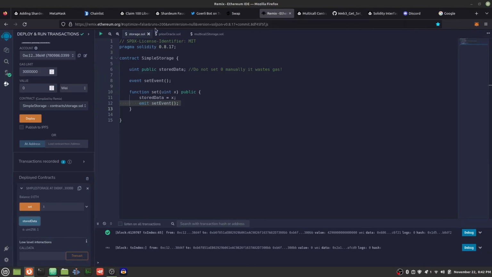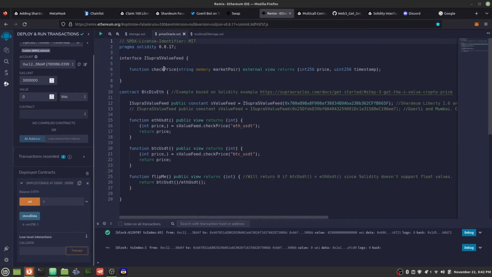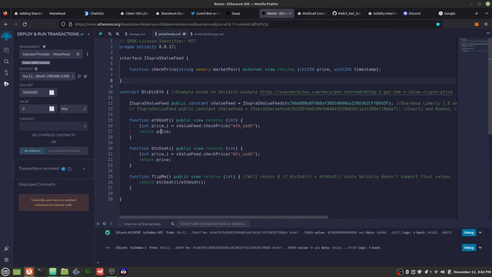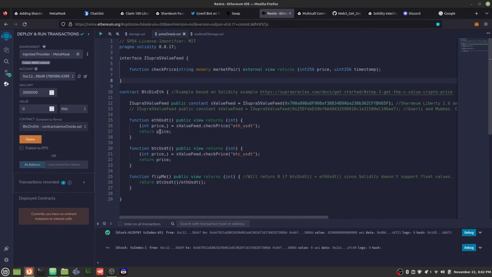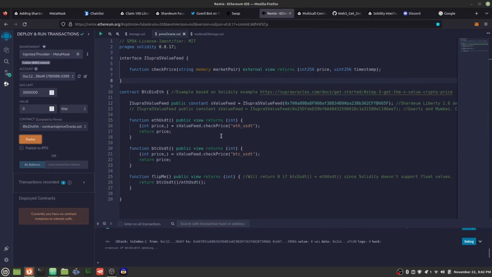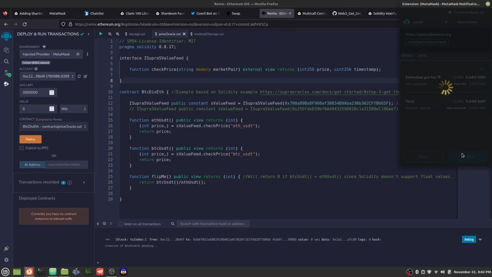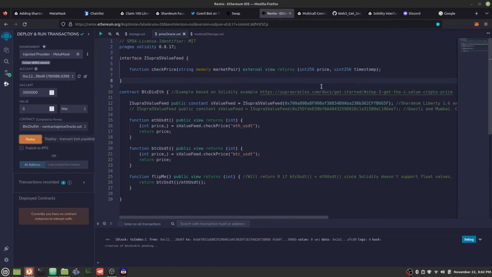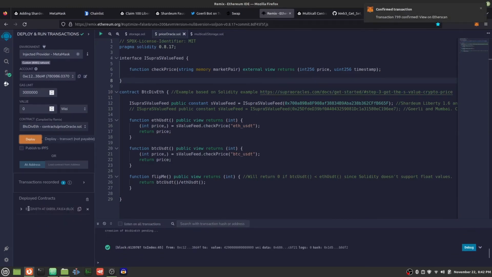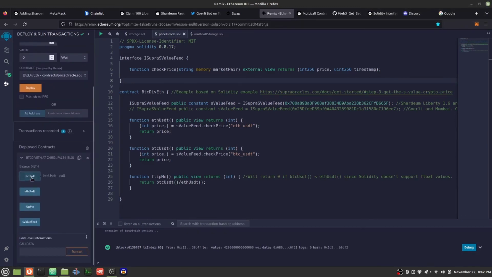Now I'm going to show an example of an oracle. Here we have an oracle contract where we're able to get price feeds on chain. Let's just deploy this contract first. This is for super oracles. They offer price feeds for different cryptocurrencies on chain. So let's check out these functions.